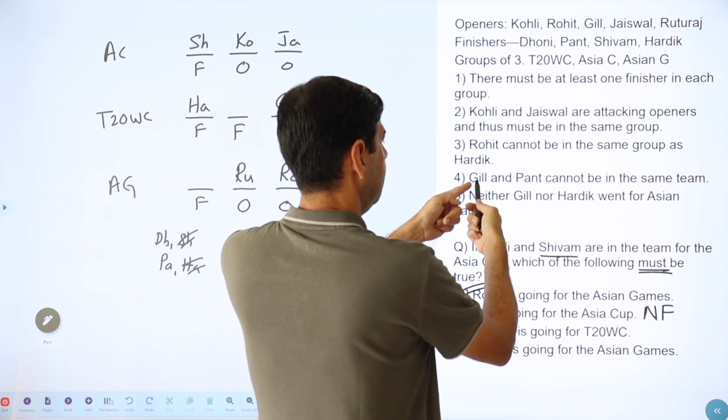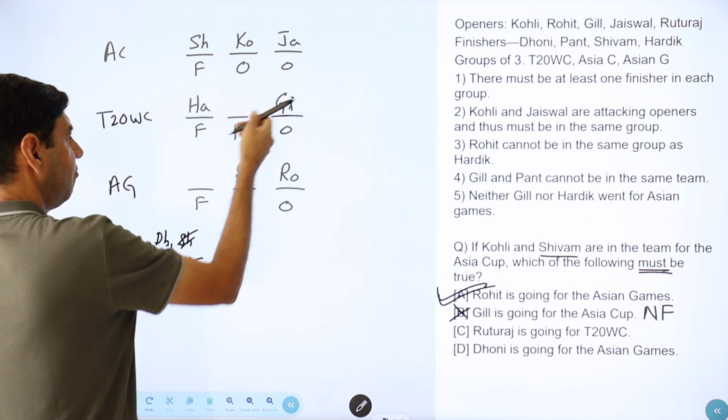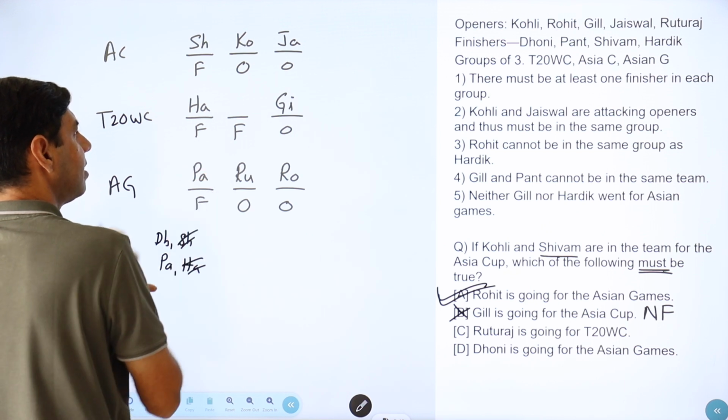With Pant, there was a problem. Now, Gill and Pant cannot be in the same group. So Pant cannot be with Gill. If Gill goes there, Pant has to come here.